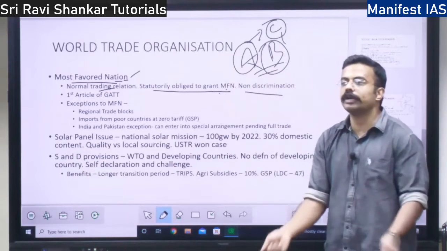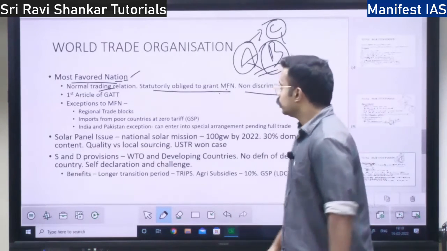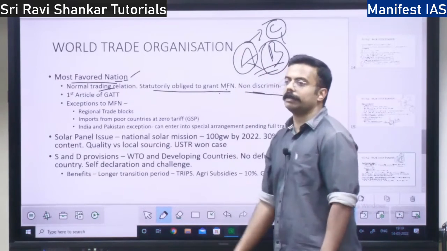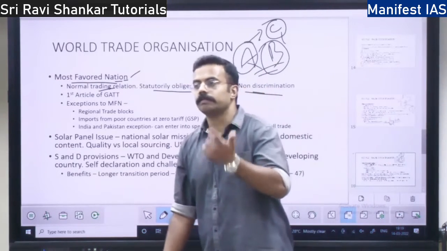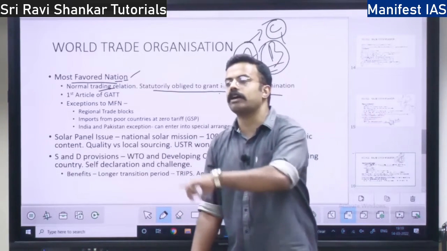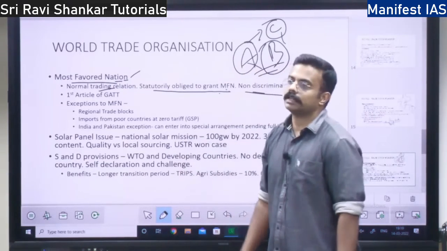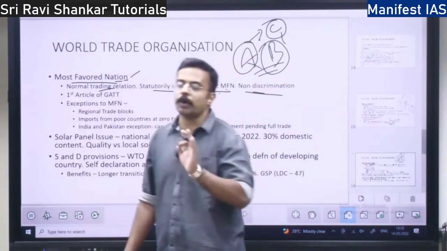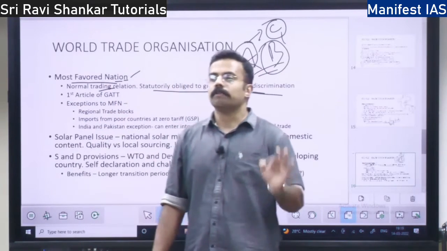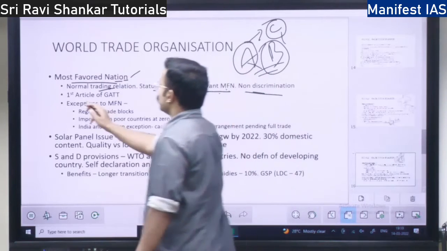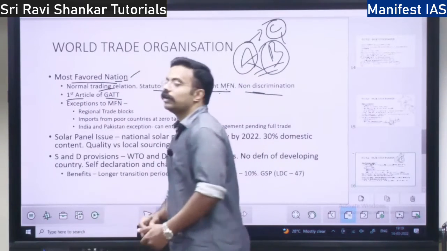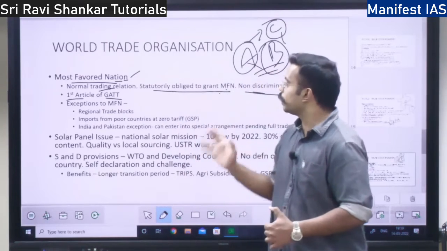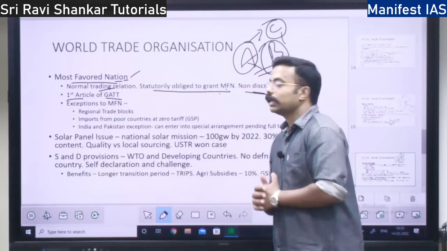Three concepts: normal trading relation, non-discrimination, and giving favor. If one country is favored, all the countries should be favored. This is the concept of most favored nation. It is such an important concept under the World Trade Organization. It was the first article of GATT.